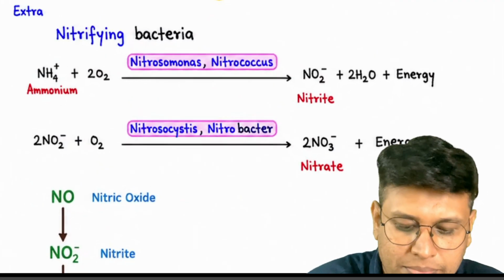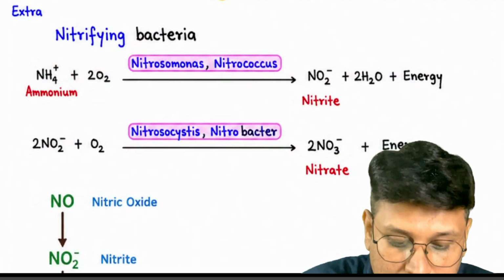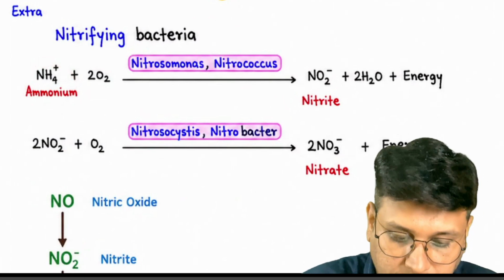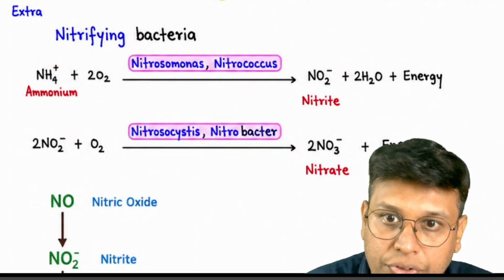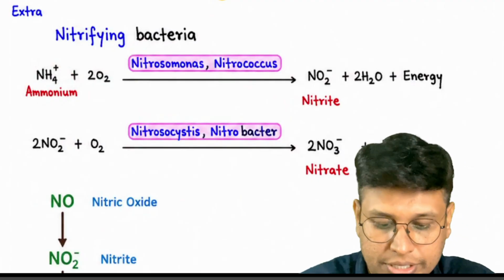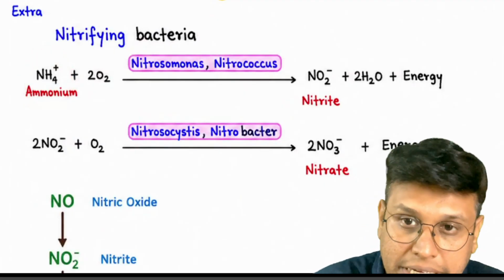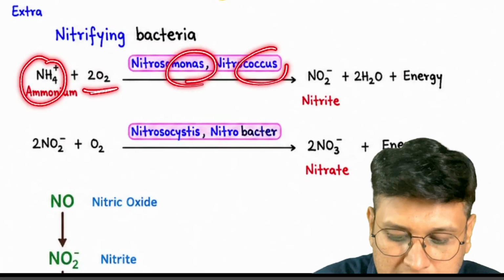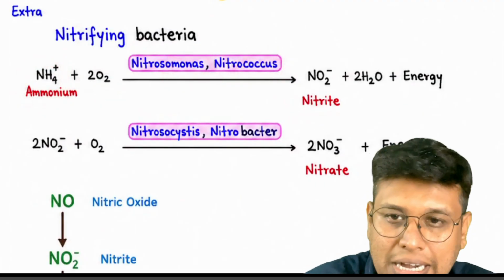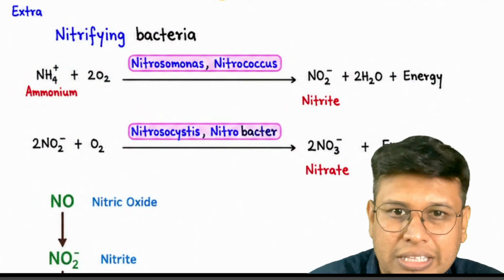Ammonium is there, which is oxidized. Nitrosomonas and Nitrosococcus convert ammonium plus oxygen into nitrite. You don't have to remember this reaction, just study this.